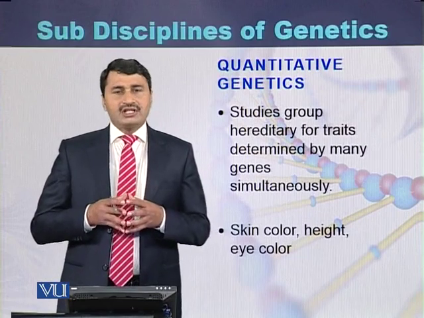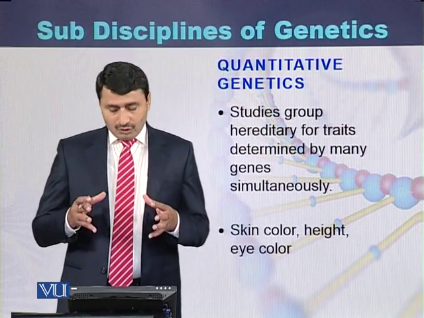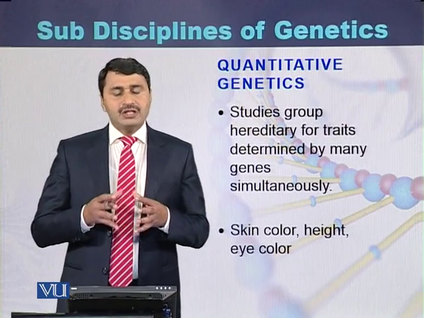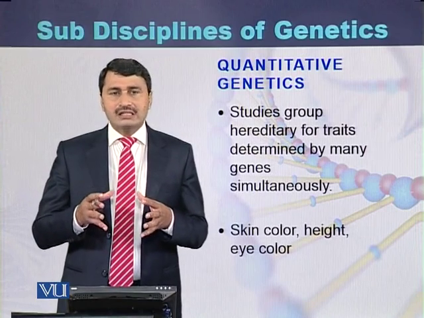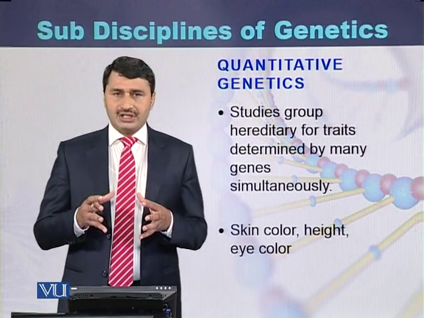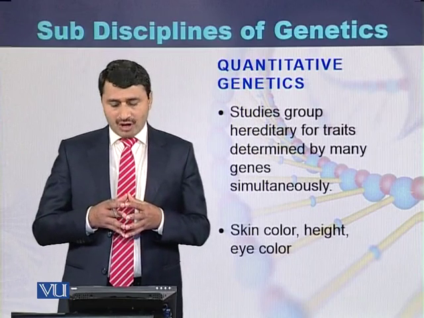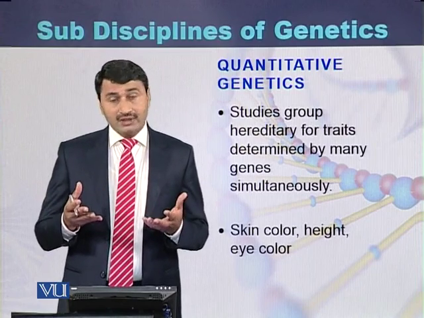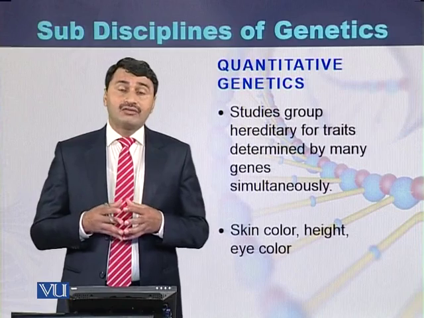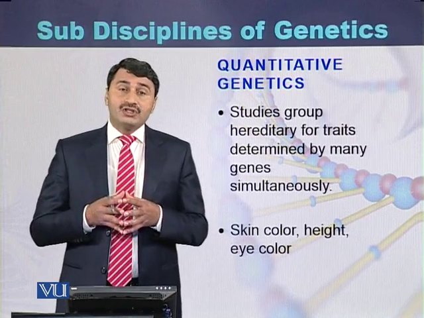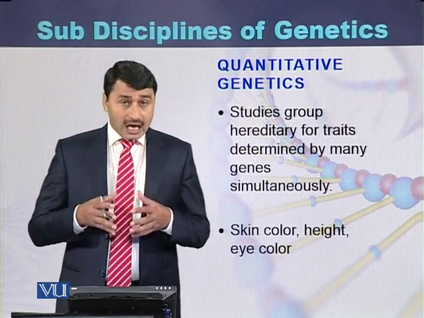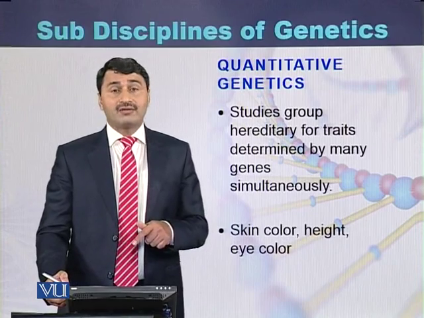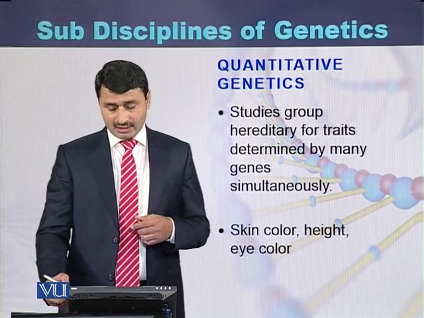Quantitative genetics deals with those characters which are determined by more than one gene, meaning more than one gene simultaneously determines certain traits. This kind of genetics is called quantitative genetics, like skin color, height of humans, as well as eye color of humans. There are many genes which control eye color, height, and skin color of humans. So this type of genetics is quantitative genetics.